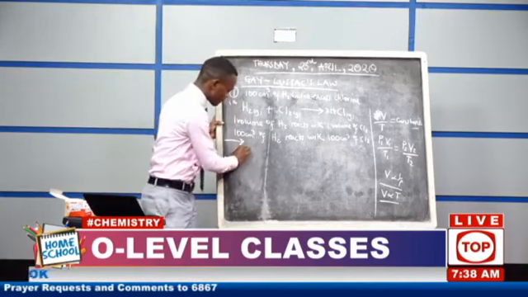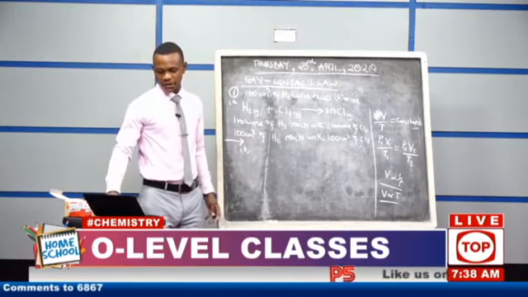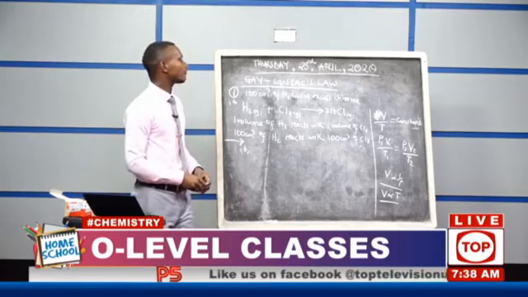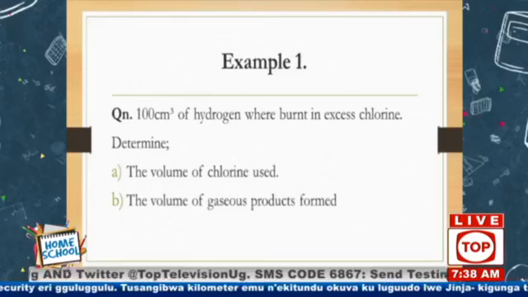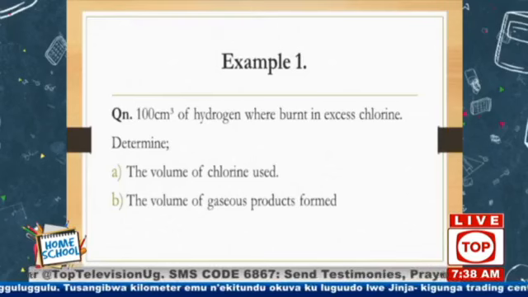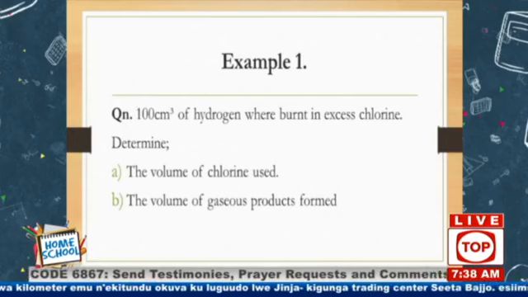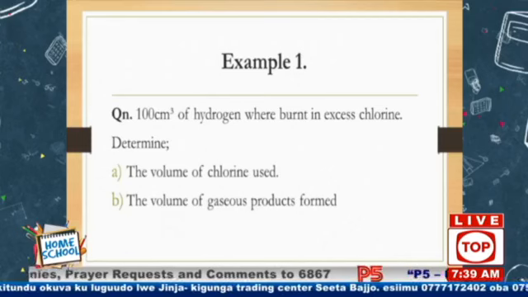When you go to part B, it is saying the volume of gaseous products formed. Is this one gaseous? Yes. And this is the product. How many products are there? We have 1 product, which is hydrogen chloride. So let us look at part B.